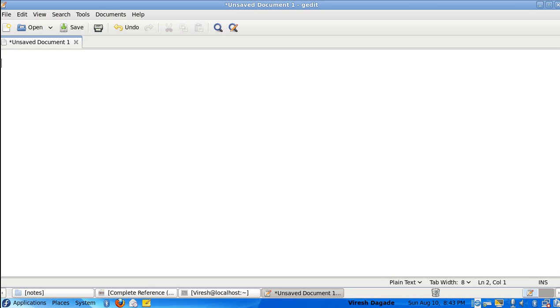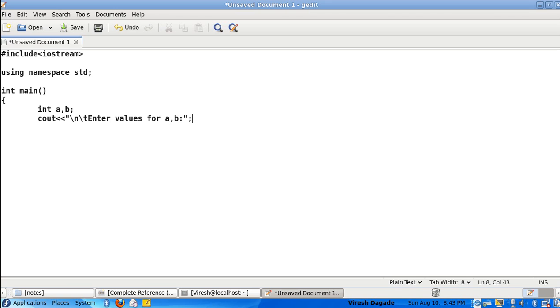Here, let me write the full code. As I am writing a C++ program, iostream is the header, and using namespace std. I'll write the main program and have some local declarations, say int a, b. Then I say cout, enter values for a and b.